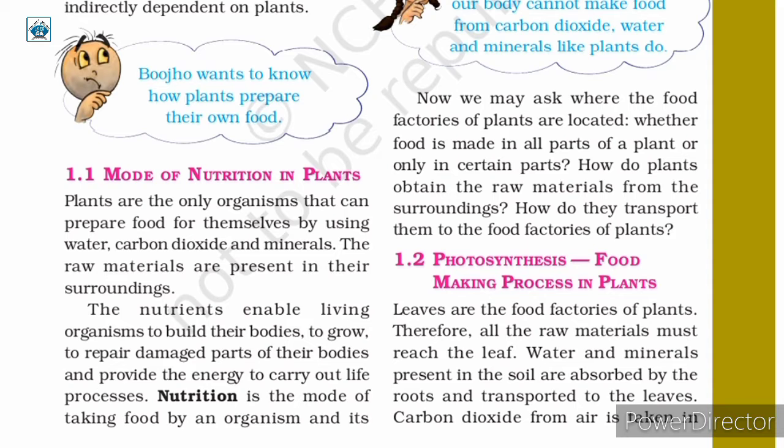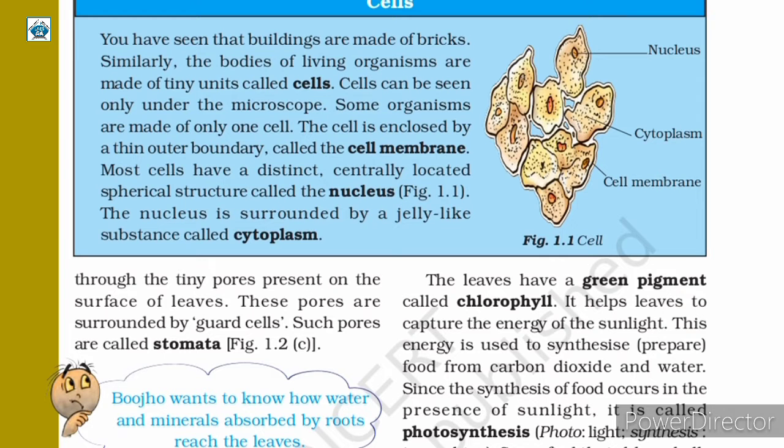Next comes carbon dioxide, which is obtained from the air. Now how does this happen? There are tiny pores that are present on the surface of these leaves. These pores are called stomata. Now carbon dioxide is taken in from the air through these tiny pores present on the surface of the leaves. Now they are surrounded by guard cells. Guard cells surround the stomata.